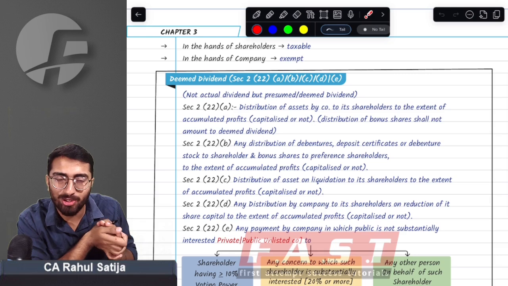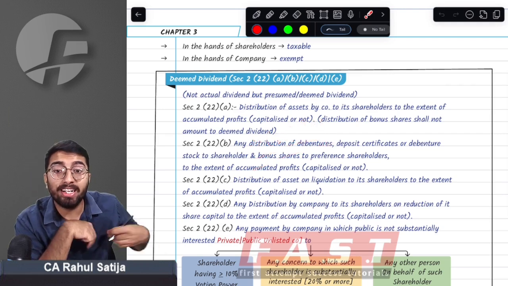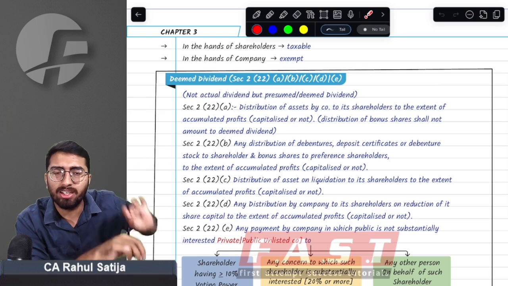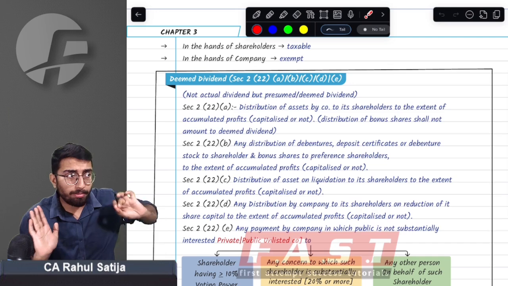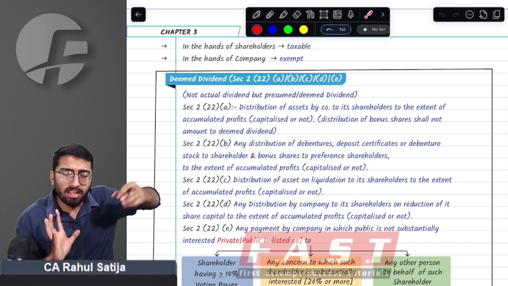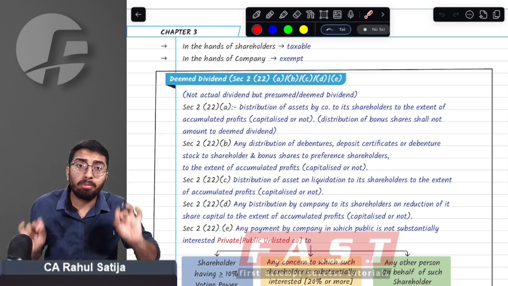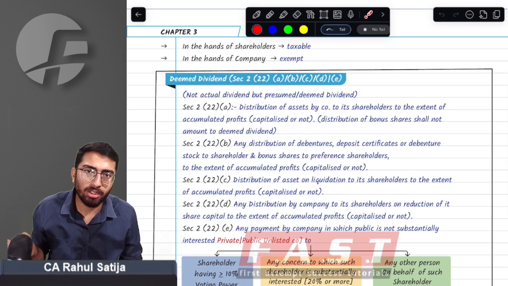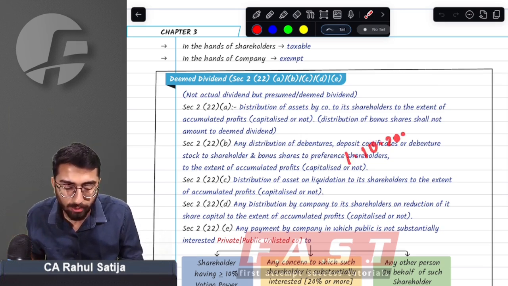Continuing in the series, the government also introduced another section, that is section 2(22)(f). This section says any kind of money received by the shareholders on account of a buyback made by the company will also be considered as deemed dividend. For example, if I have 100 shares of Reliance and the company proposes a buyback and takes away all the shares from my hand and pays me money, whatever money I receive will be considered as deemed dividend. And this provision is made effective with effect from 1st October 2024.